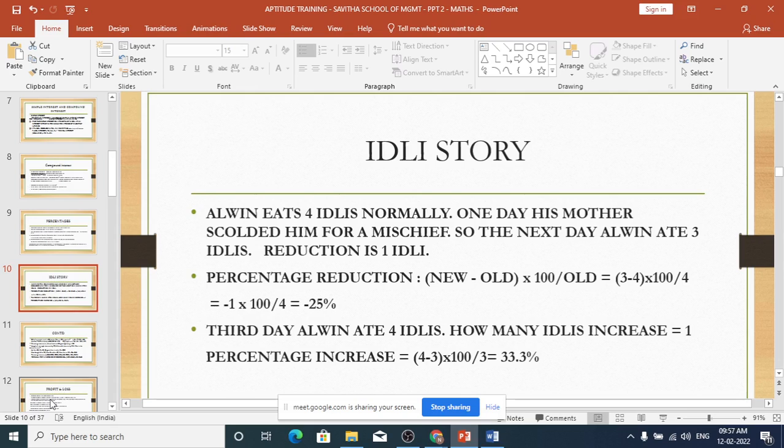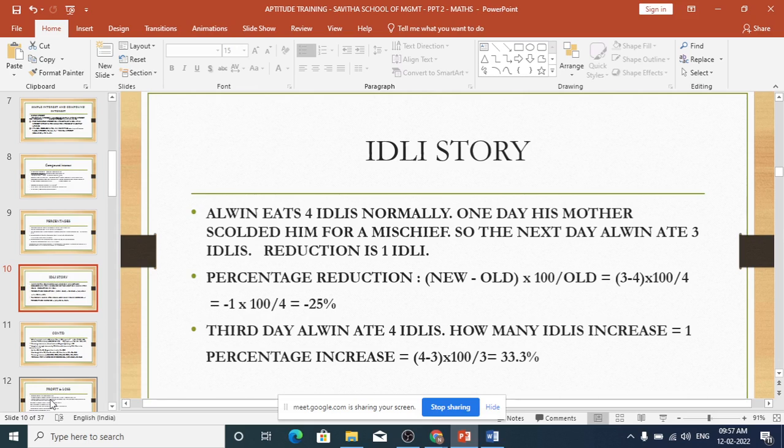Okay. Say for example, I will give you a business example. Mukesh Ambani's turnover is 1 lakh crore, and his turnover increased in 1 year by 10%.